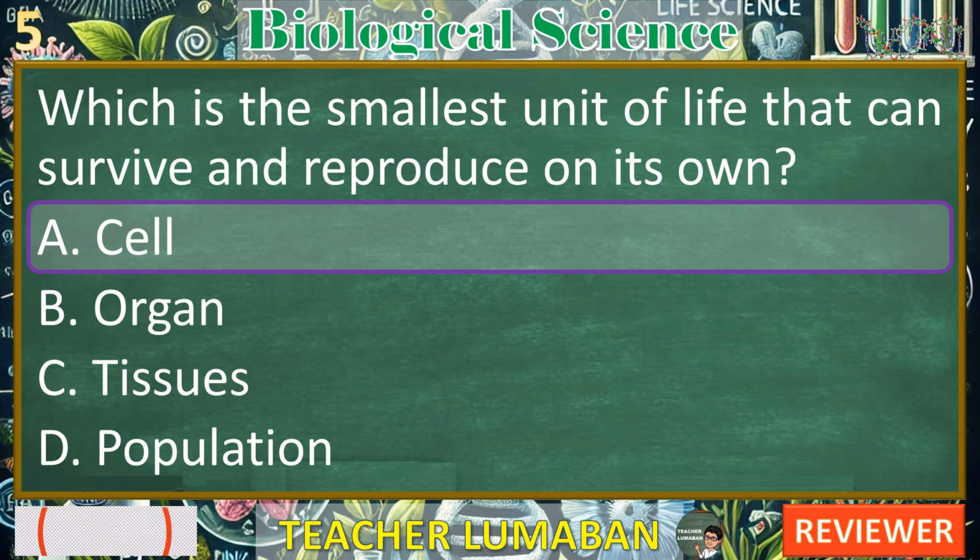It is the basic building block of all living organisms, capable of performing all necessary life functions, such as metabolism, growth, and reproduction. B. Organ. An organ is a group of tissues working together to perform specific functions, but it cannot survive or reproduce on its own. It depends on the overall organism to function properly.